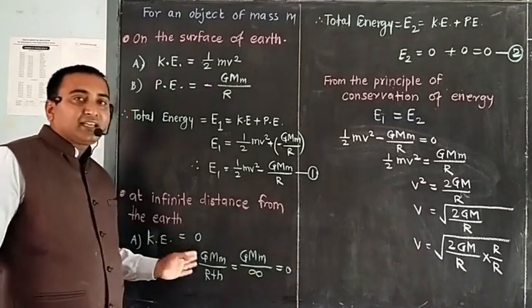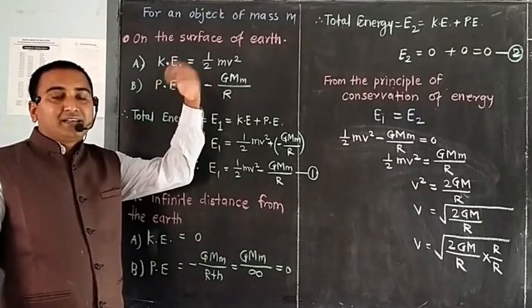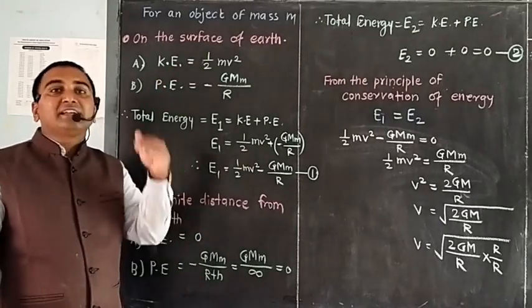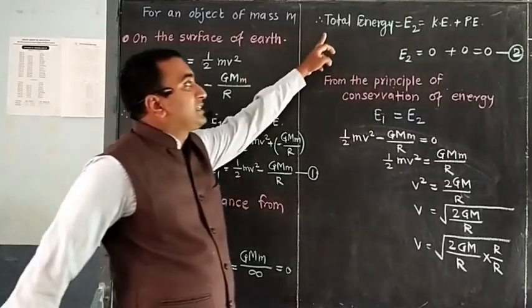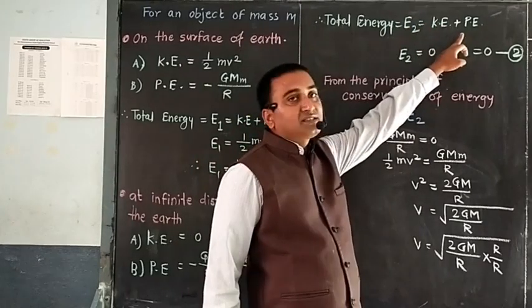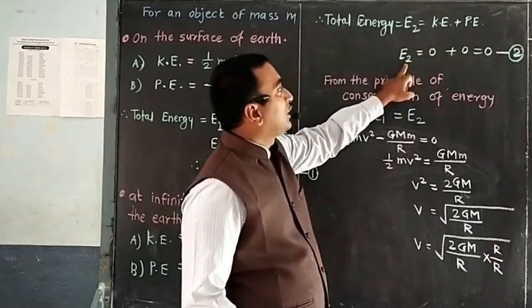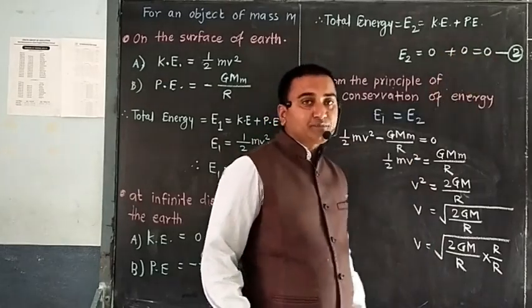The kinetic energy at that distance is also 0, because when the object escapes the gravitational pull, it comes to rest. So total energy E2 is equal to kinetic energy plus potential energy, so E2 is equal to 0 plus 0, that is 0. That is equation number 2.